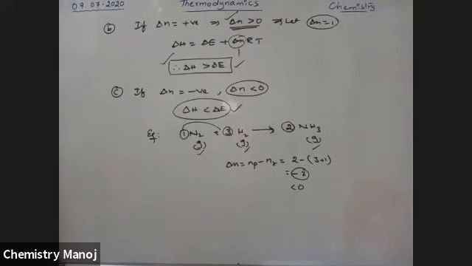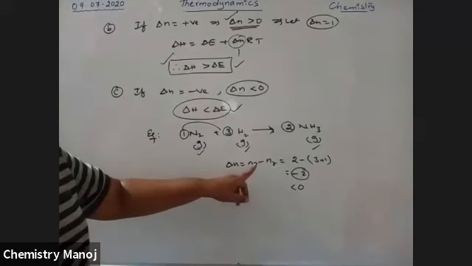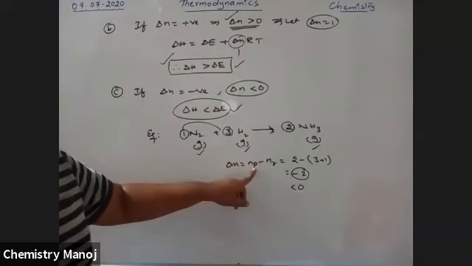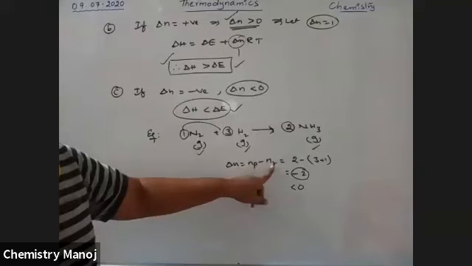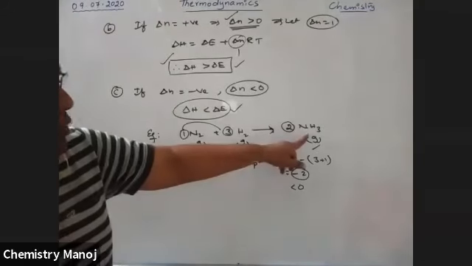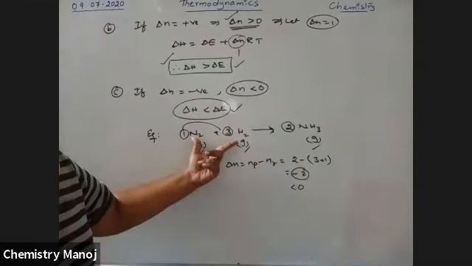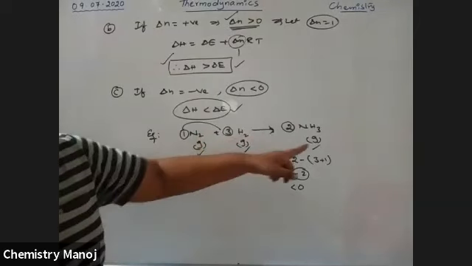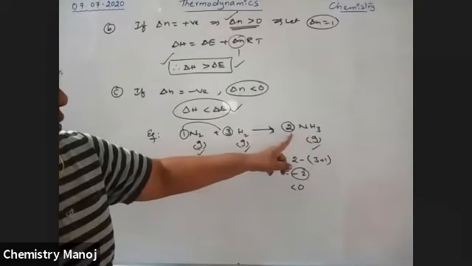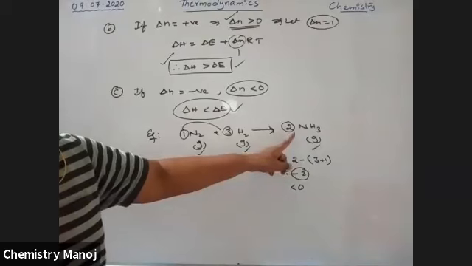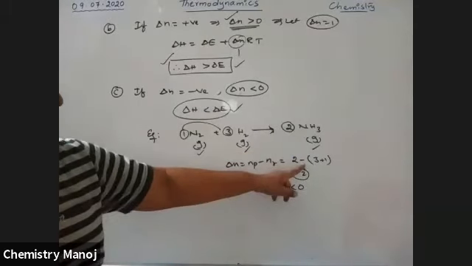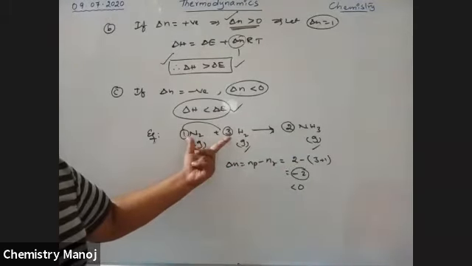So these are the different conditions for the relation between delta H and delta E. We must use the total number of gaseous moles of products minus the total number of gaseous moles of reactants. Products are 2 moles, minus reactants 3 plus 1, 4.